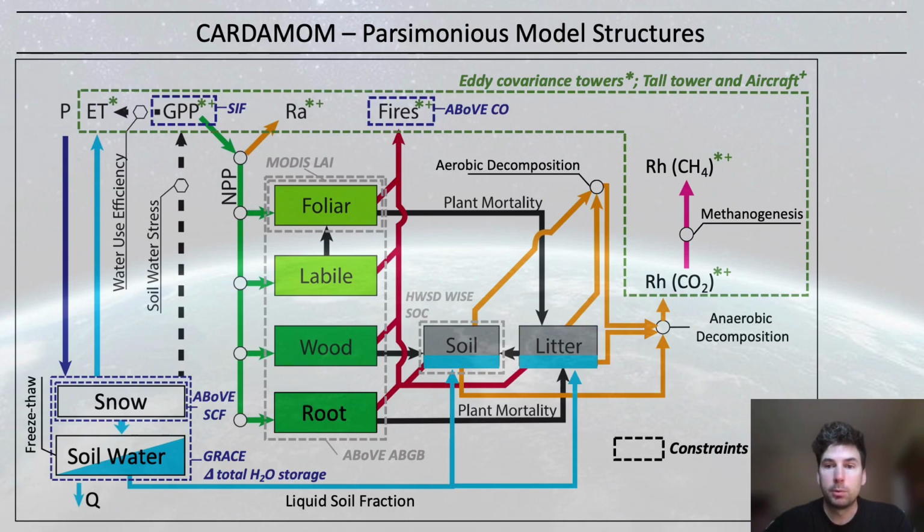Some of the observables we've used include flux tower ET, GPP, and NBE, NBE from airborne atmospheric inversions, solar-induced fluorescence, live biomass, snow cover fraction, and GRACE total water storage.